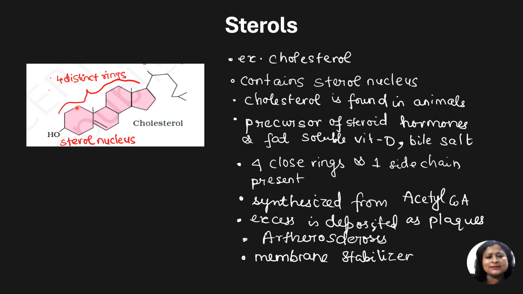Out of them 3 are 6-membered rings, and the fourth one is a 5-membered ring. Now different side chains are attached in different sterols. An example of a sterol is cholesterol. Now we all know that cholesterol is found only in animals. That's why it is called zoosterol.